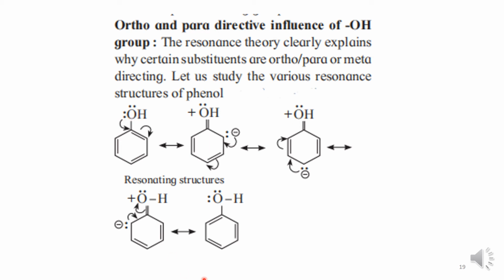Although the methyl group is an exception here, the only exception to this is methyl. Why? Because it does not have any extra electron pair, but its behavior is explained by hyperconjugation or no bond resonance.